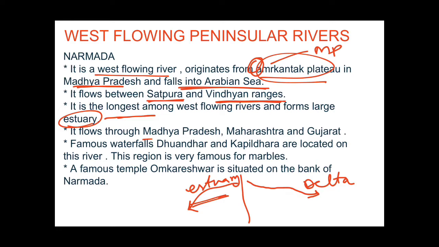So it flows through Madhya Pradesh, Maharashtra and Gujarat. You can see the basin of this river lies in three states: MP, Maharashtra and Gujarat. The famous waterfalls Dhuadhar and Kapildhar are located on this river. This region is very famous for marbles. The famous temple Omkareshwar is situated on the bank of Narmada. So let me draw a map so that these points may be very clear to you.